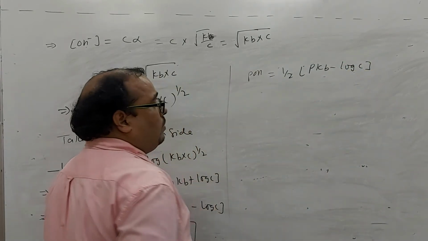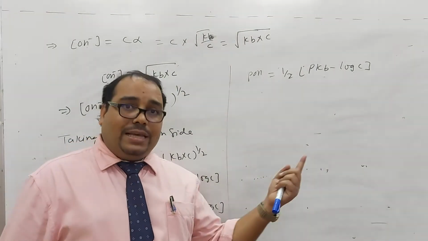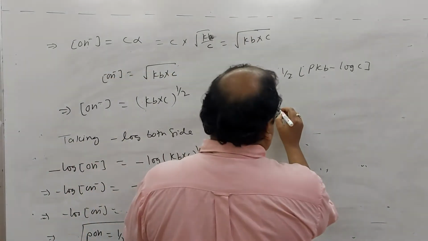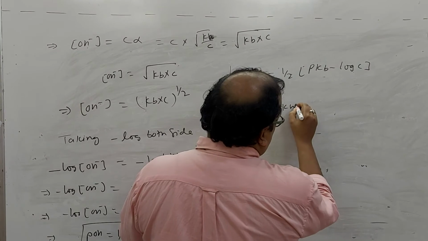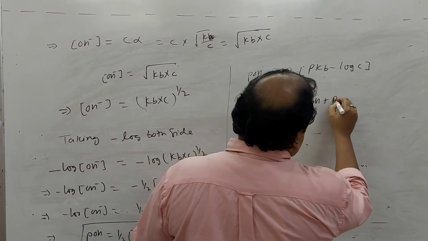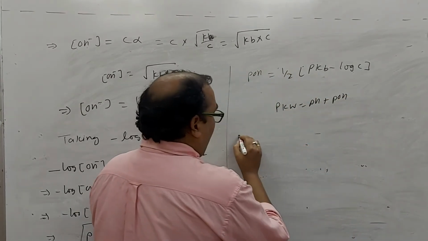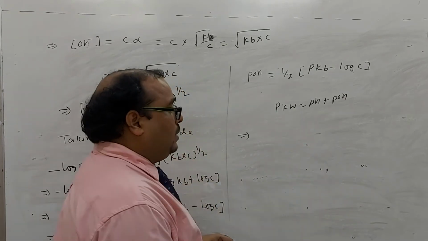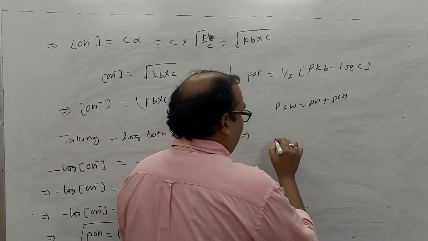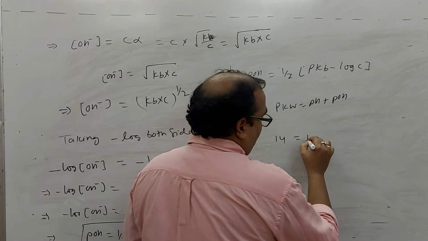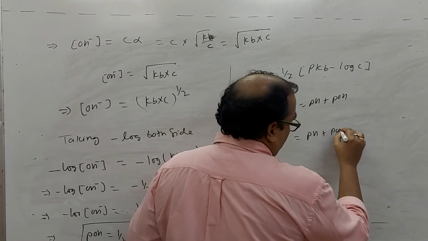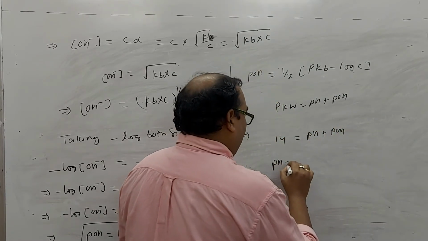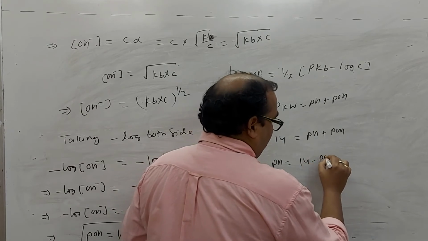Okay, we required the pH value. So obviously you know that pKw is equal to pH plus pOH. You know that pKw value, that is 14, right? So pH plus pOH is 14, so pH will be 14 minus pOH.